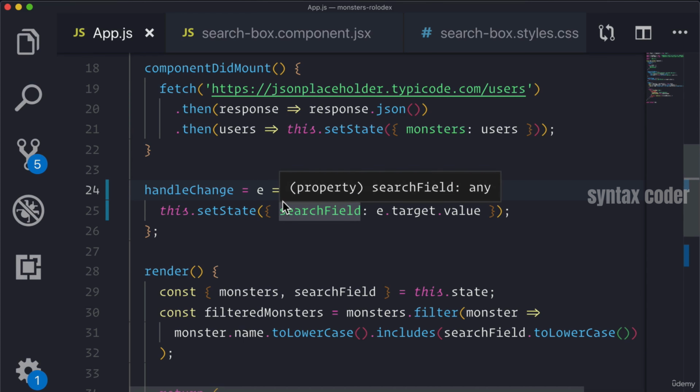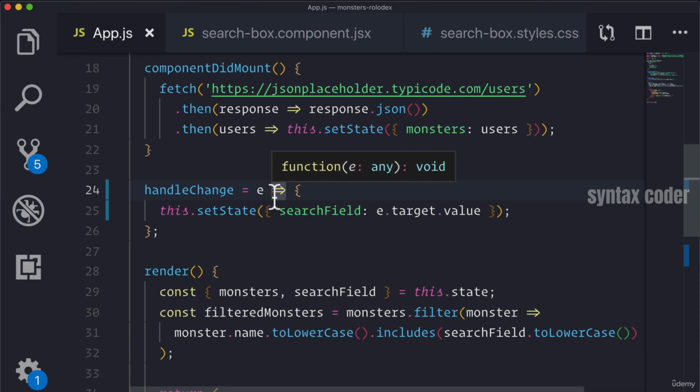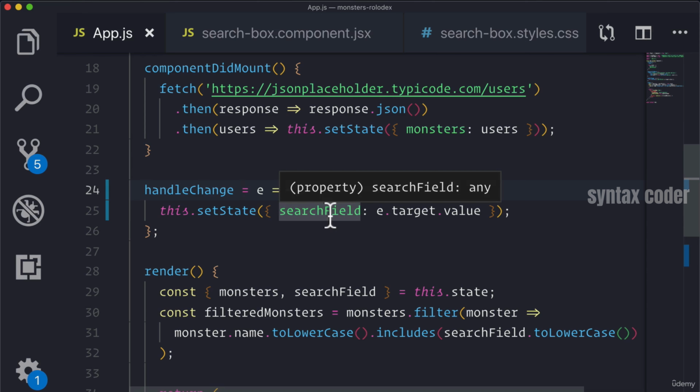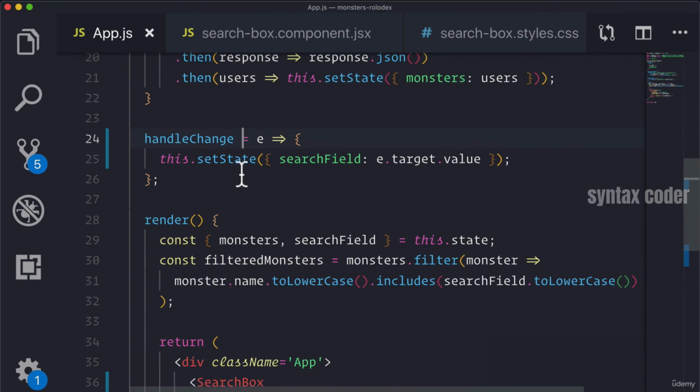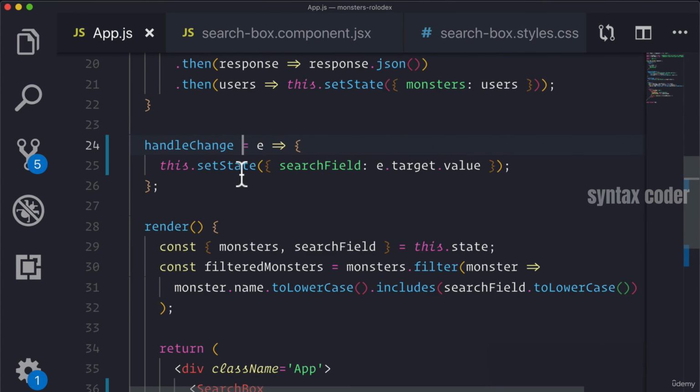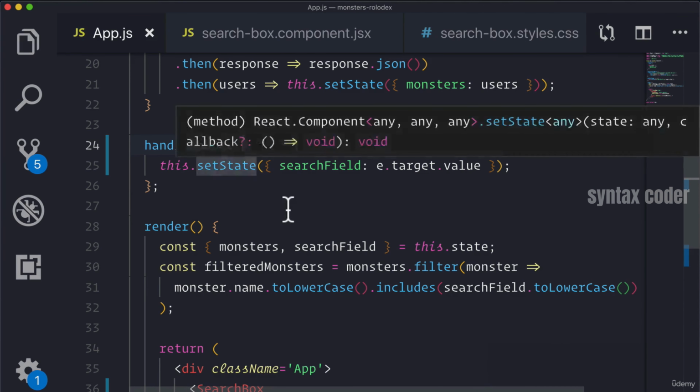And because of this, when this arrow function came into existence to JavaScript, it was going to bind any references to this inside of it to the context in which it was defined, which is our app component. Just like we saw with our newfunc in the browser, that's what happened with our handle change.